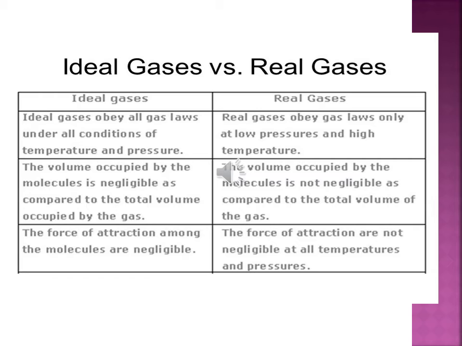First, ideal gas obeys all the gas laws at all conditions of pressure and temperature, but real gas obeys gas laws only at low pressures and high temperatures. Second comparison is of volume, and third comparison is of force of attraction. In case of ideal gas we ignore the force of attraction, and in case of real gases we consider that force of attraction. So this is the difference between both of them. I hope you all get all the slides which you have seen till now.